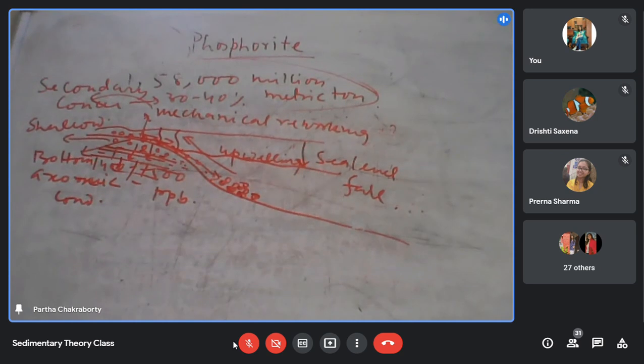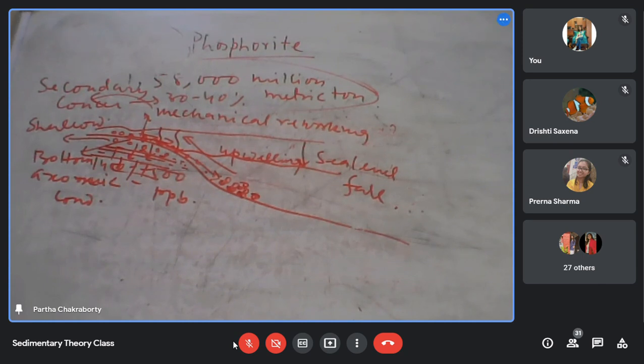So the climate, sea level stand, the upwelling, the phytoplankton, the sea level fall, mechanical reworking. You can see the multifarious processes that give rise to a rich phosphate deposit. Otherwise, it is impossible to get a rich phosphate deposit because the concentration of phosphate is very, very low in the water.